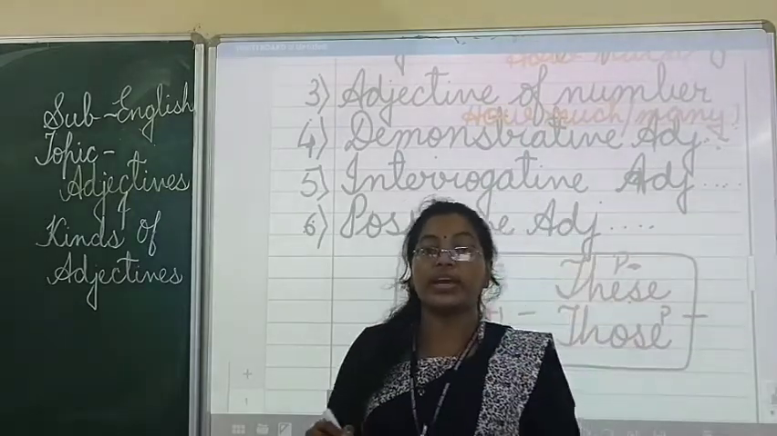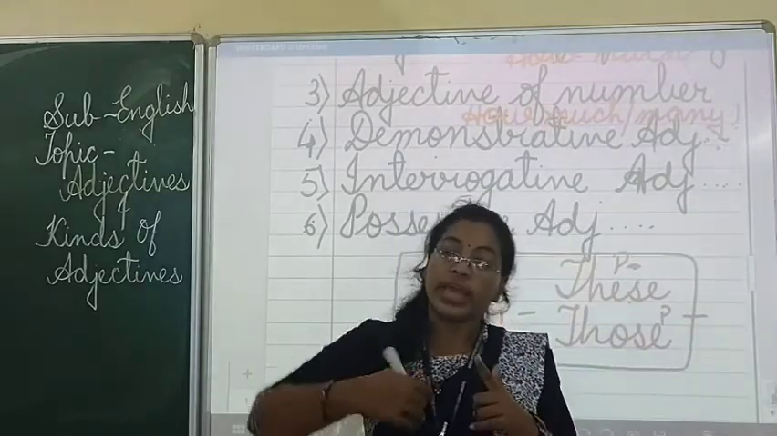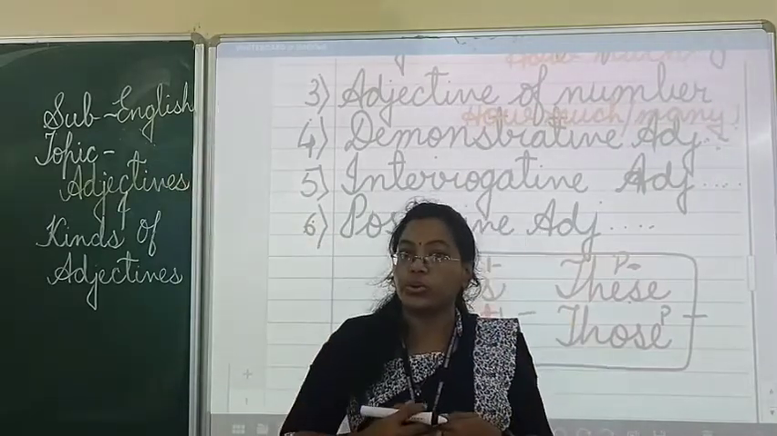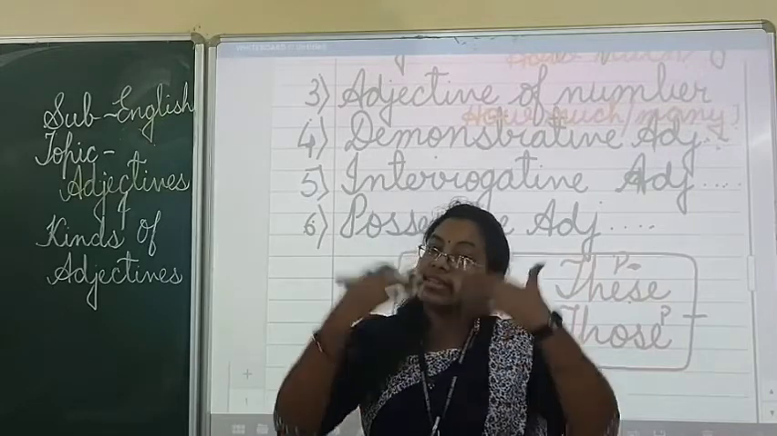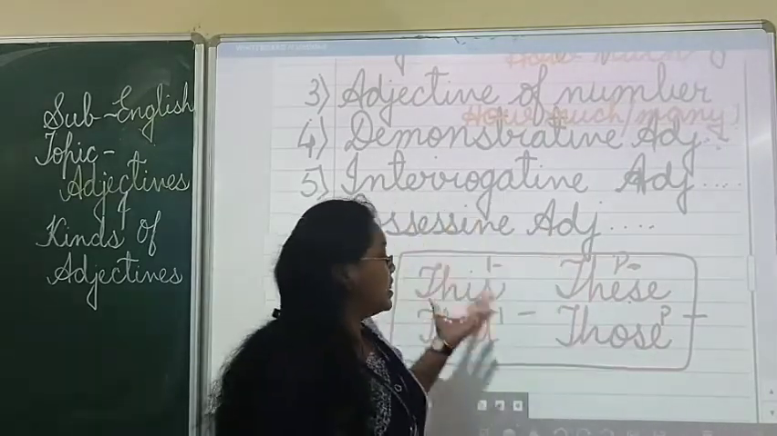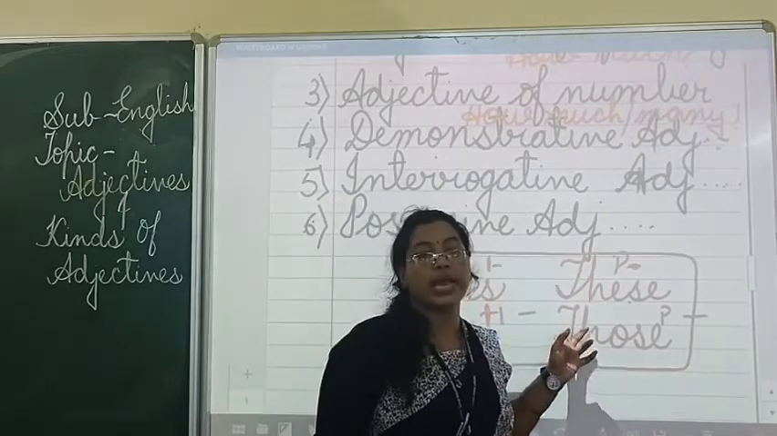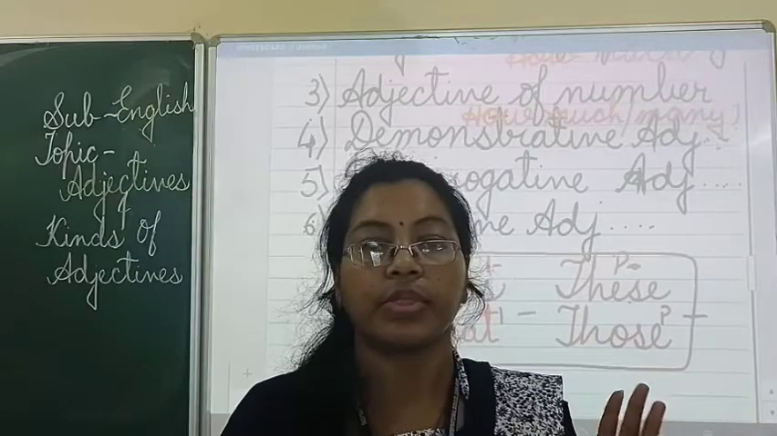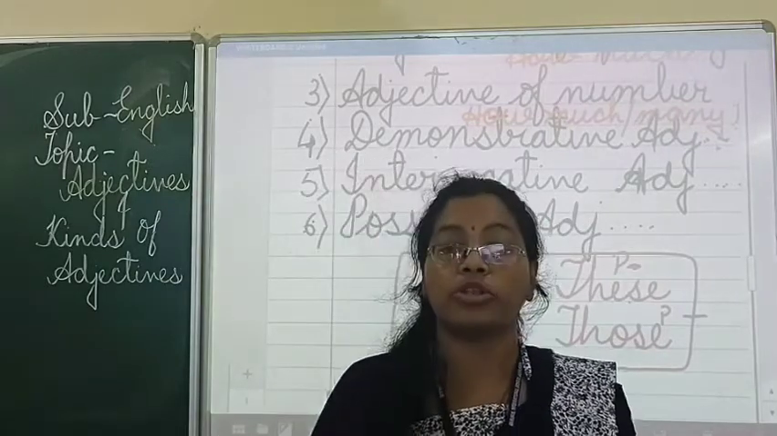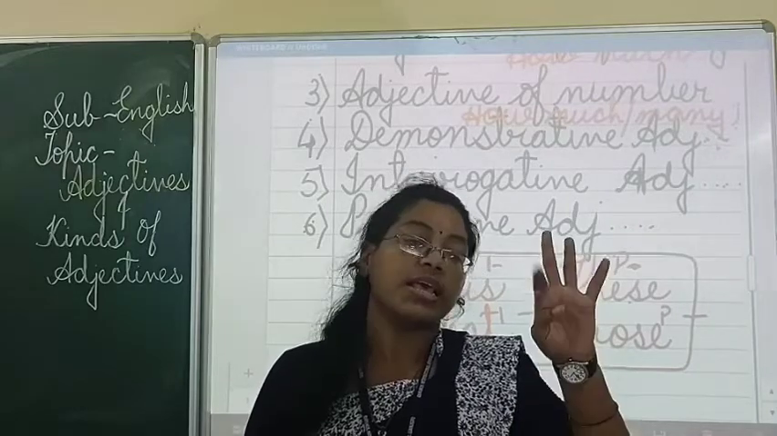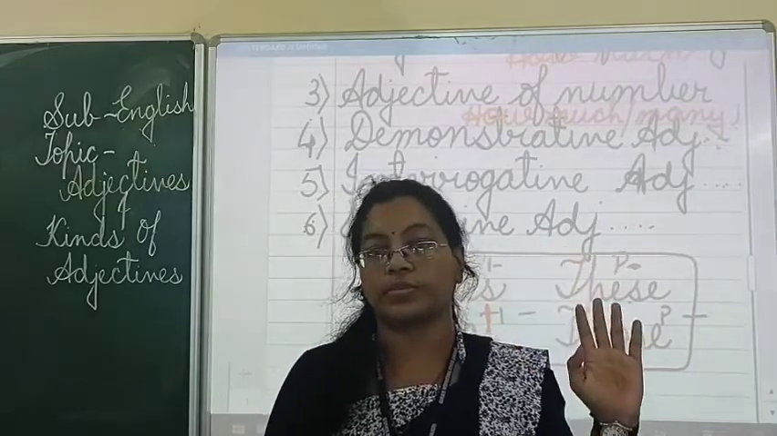Okay? One thing near you, this. One thing away from you, that. Many things near you, these. Many things away from you, those. Okay? So these four words are called demonstrative adjectives. Always remember, demonstrative adjectives means this, that, these, those.